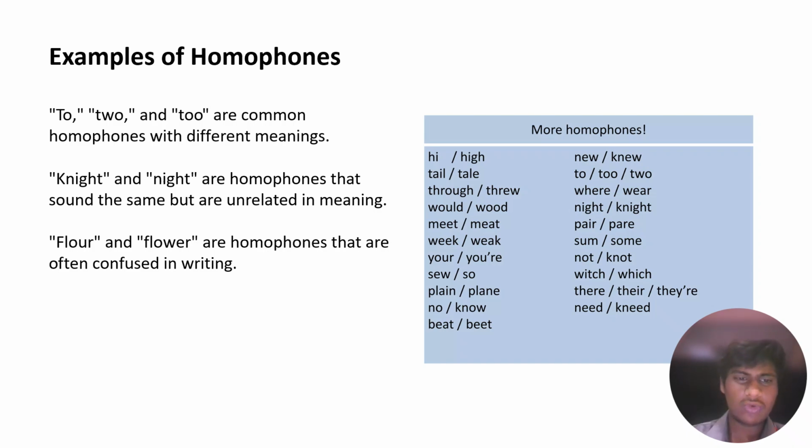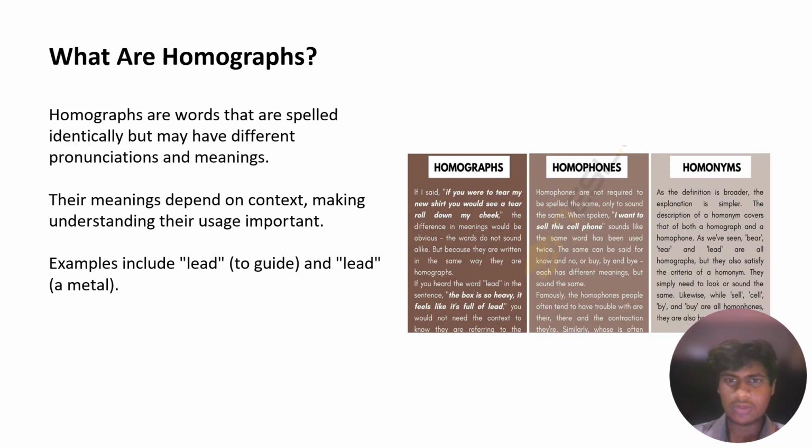Floor and flower, flour and flower, are homophones that are often confused in writing. Here are more words of homophones that are important.